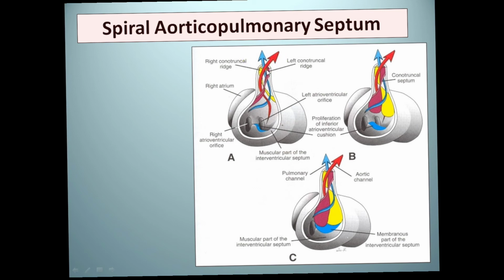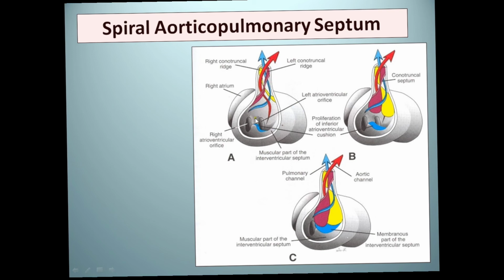aorticopulmonary septum, and this outflow tract is spiral shaped at 180 degrees, because it has to transmit the blood towards the pulmonary trunk or towards the aorta. So it was necessary for it to be spiral so that the aorta communicates with the left ventricle and the pulmonary trunk communicates with the right ventricle.